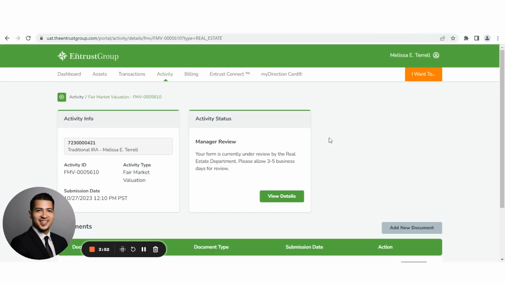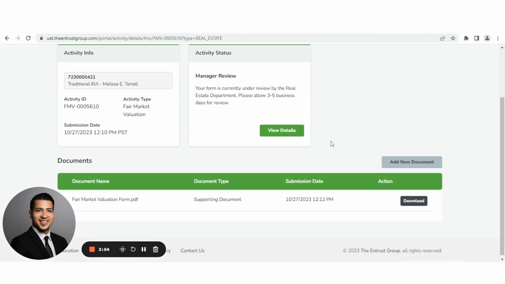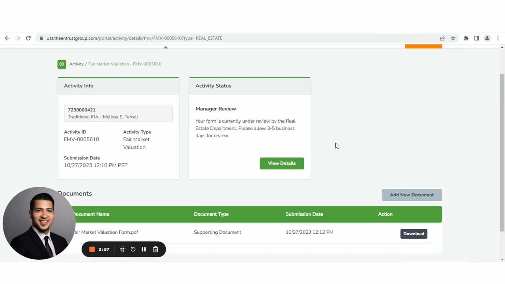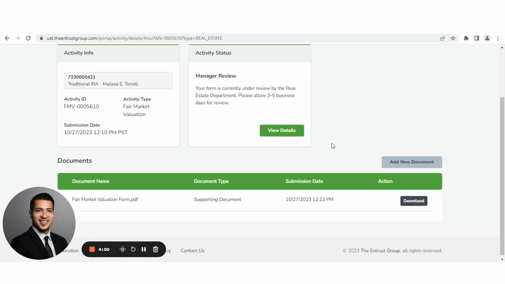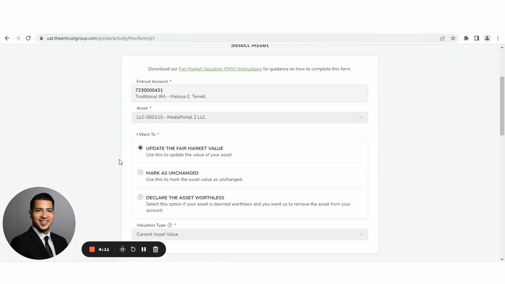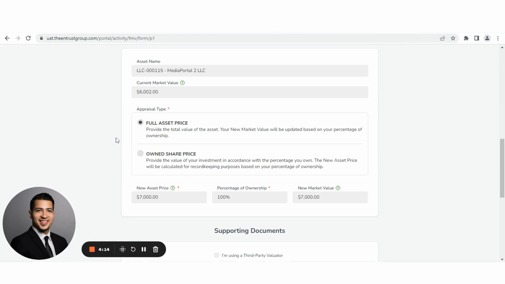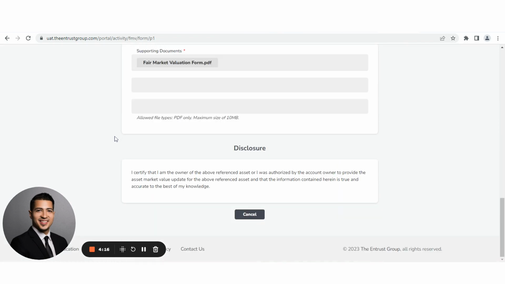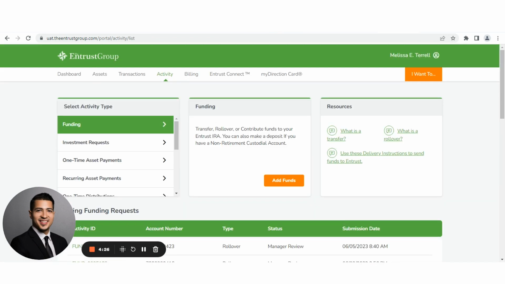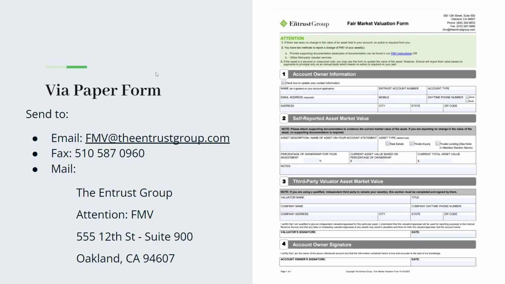If everything is in order, it should automatically process anywhere from 3 to 5 business days, sometimes sooner. If it requires a manual review, then it may be longer, but on average, it's about 3 to 5 business days. From here, you can actually select View Details just to review all the information that you entered, confirm all the information entered as well. And that's how you submit an FMV on the online portal. You can also submit an FMV via the Fair Market Valuation PDF form, and this is how it looks like.